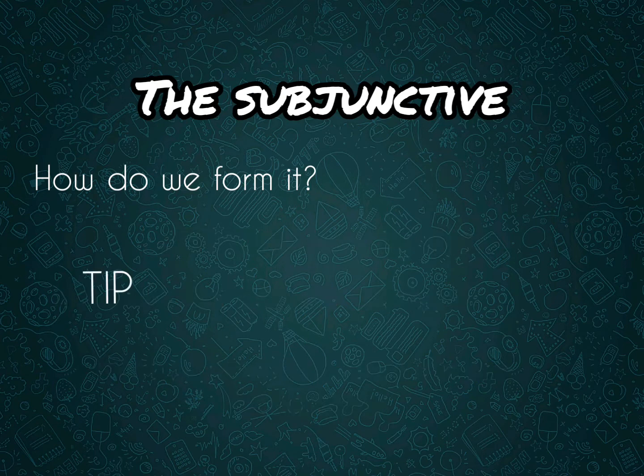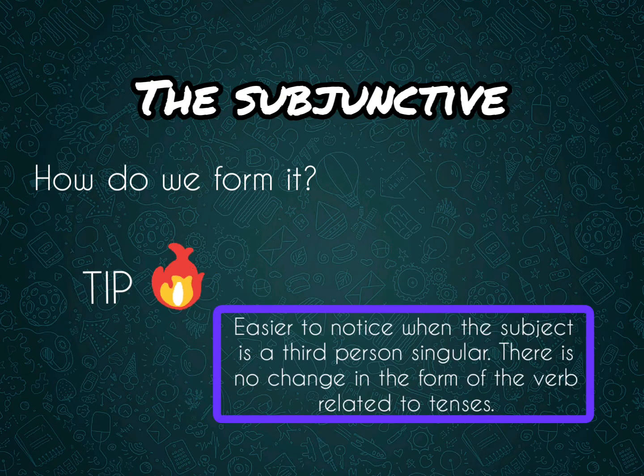Here is a tip for you. It is easier to recognize the subjunctive when it is used in a sentence which has a subject in the third person singular, because the subjunctive does not carry any marking of tense. That is to say, it does not have modals, it does not have auxiliaries, and it does not have final s, final d, or ed, for example.